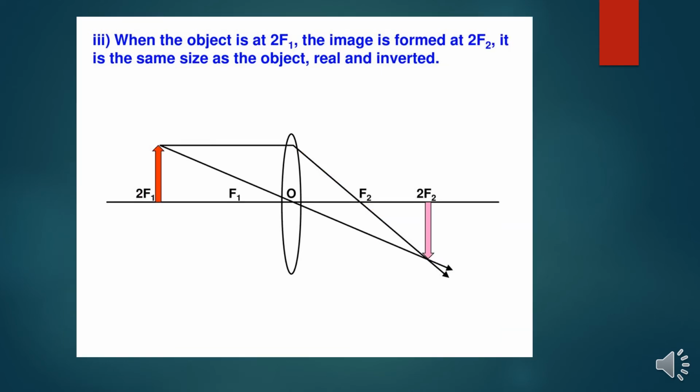Third case: when the object is at 2F, the image will be formed at 2F2, at the same distance. We can say it is the same size as the object, and it is also real and inverted.